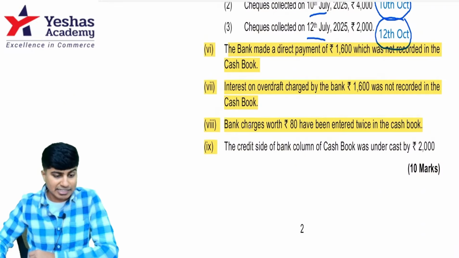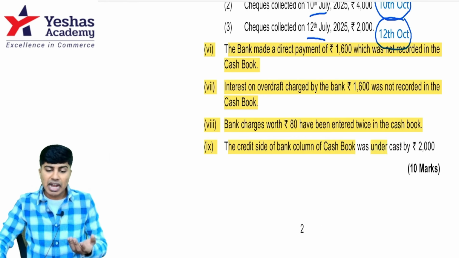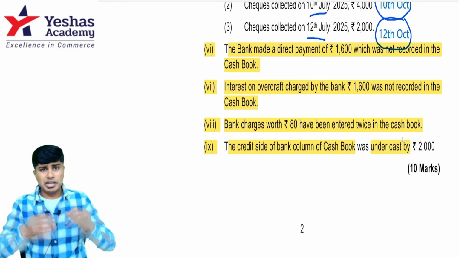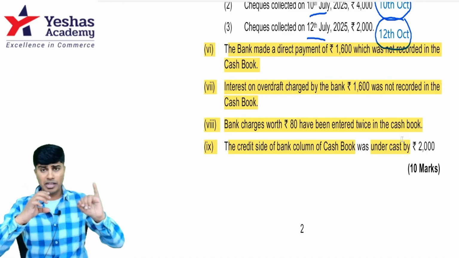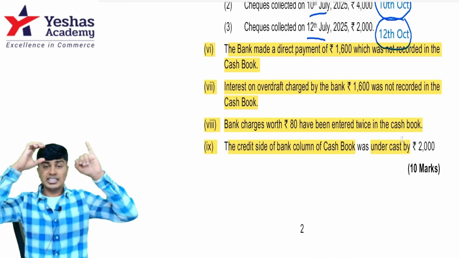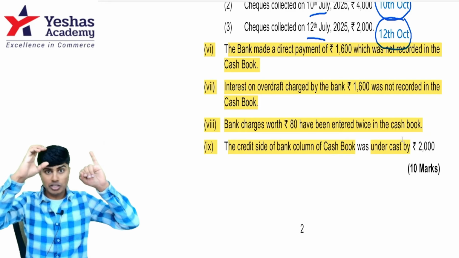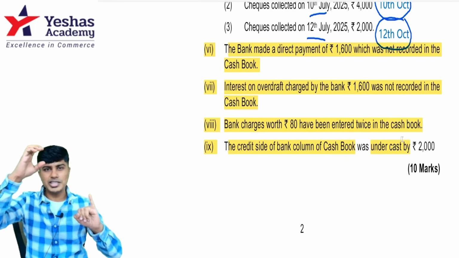That brings us to the last adjustment. Credit side of bank column of cash book. Credit side meaning payment. It is undercast, meaning I have made a payment of 2,000 but I have not recorded it. So when I make payment, my cash book balance will decrease, passbook balance will decrease. But when it is undercast in my cash book, when I made the payment, I did not record it. So cash book balance has not moved. But anyways, the passbook balance has moved.